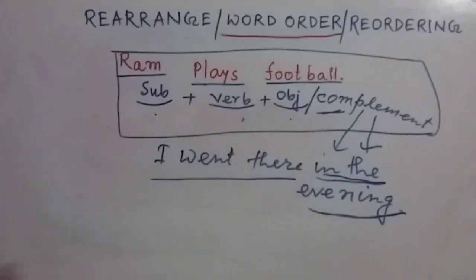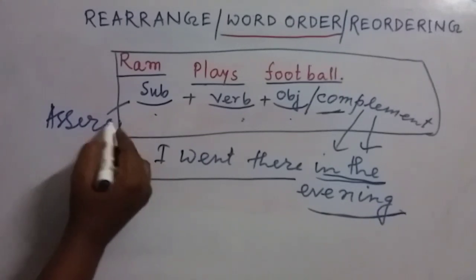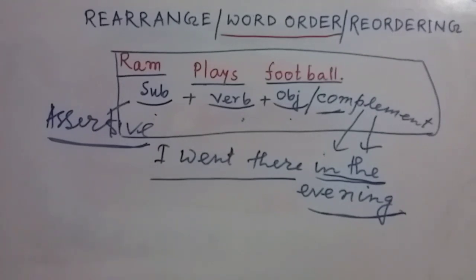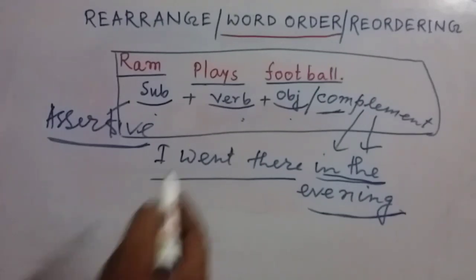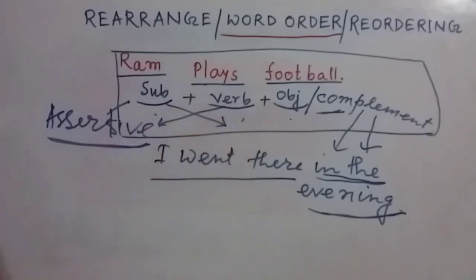Subject, then verb, then object or complement. This is the basic structure of the English language, and this is for assertive sentences. Today we will discuss the assertive sentence only, because in other sentences, such as interrogative sentences, the structures are quite different. Quite different means that at first you have to place the verb, maybe the helping verb, and after that we have to place the subject. So this is the basic structure: subject, verb, object or complement, and we will follow this structure only. And by using this structure, we will try to solve these problems.